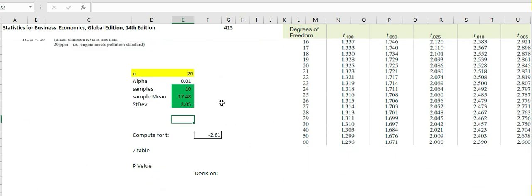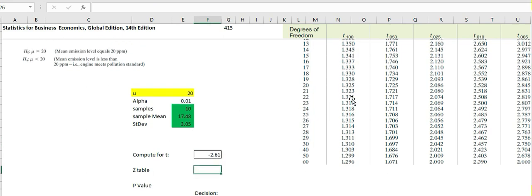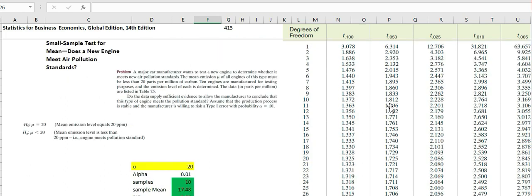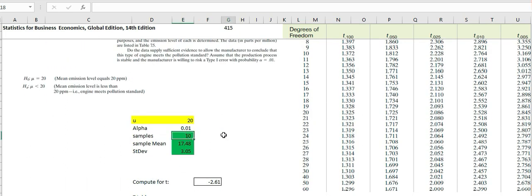So we'll look for that as discussed in the past activity. We have here a sample of 10, then 10 minus 1, degrees of freedom, is 9. So we'll look at 9, and we will be using an alpha of 0.01.